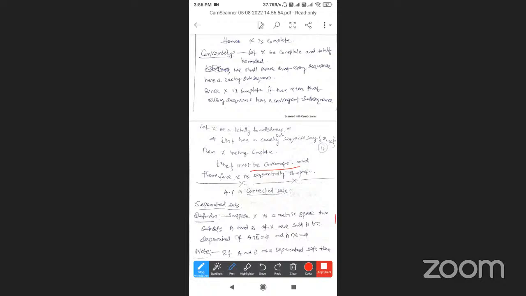That metric space is called a sequentially compact metric space.